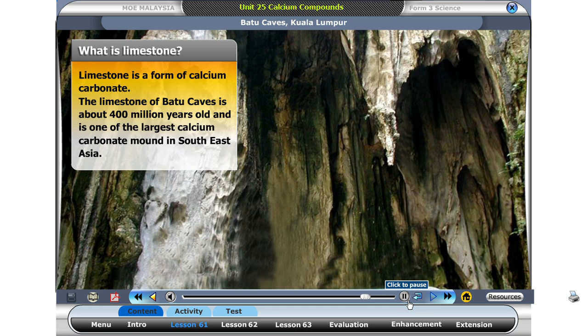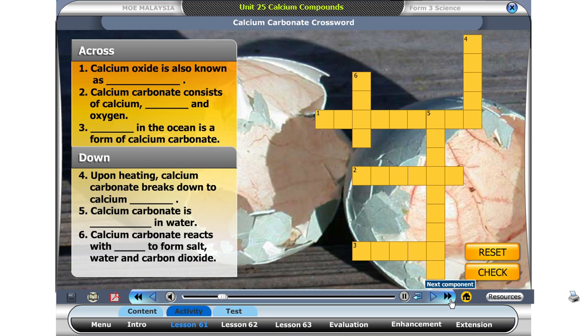So, what is limestone? Limestone is a form of calcium carbonate. The limestone of Batu Caves is about 400 million years old. It is one of the largest calcium carbonate mounds in Southeast Asia. Using the clues given, complete this crossword puzzle. Press check.